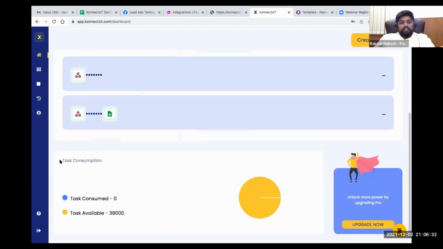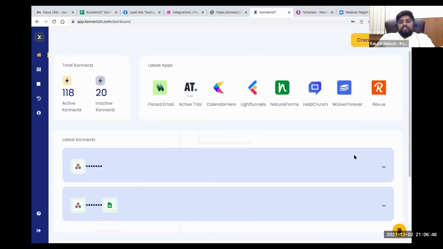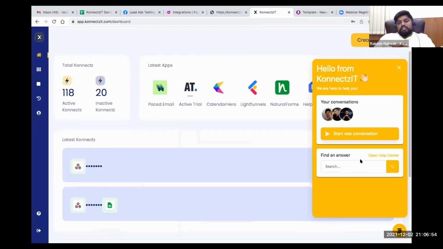This is also the place where you can see the number of tasks you consumed in that particular month, and the total number of tasks available for that month. You can also use this button to upgrade your account. You can use this chat icon to connect with our support. We have live chat support, so you can start a new conversation here, and our team will be ready to answer your questions. If you have any questions or any type of support you are looking for, just go ahead and start a new conversation here.